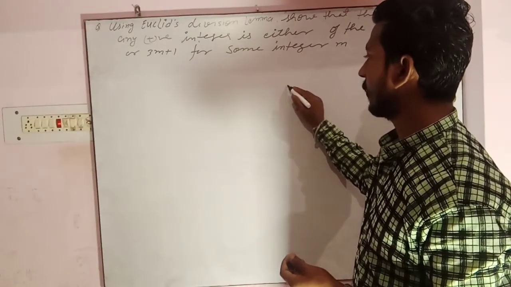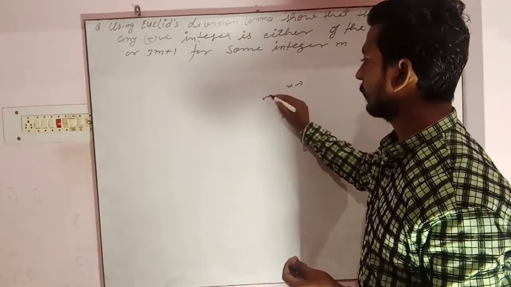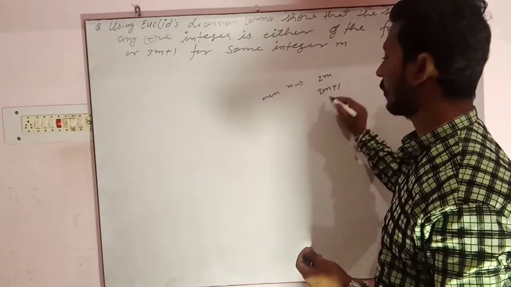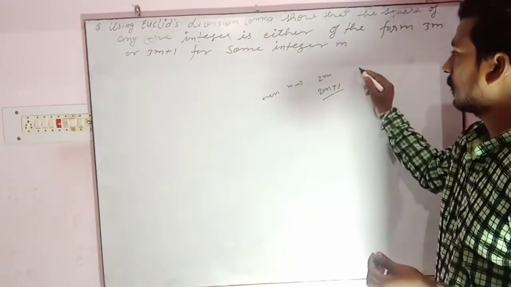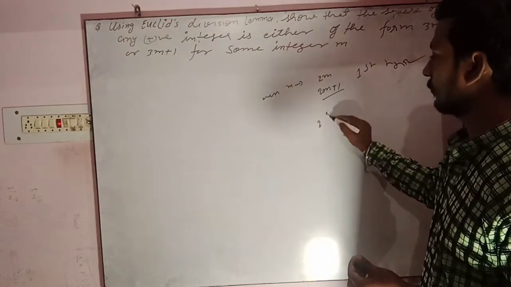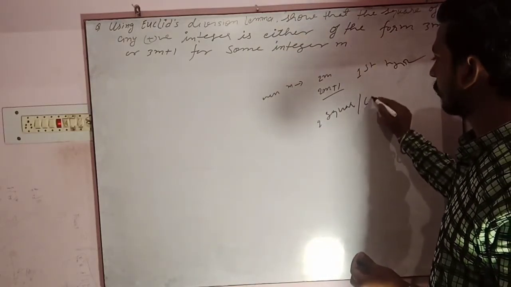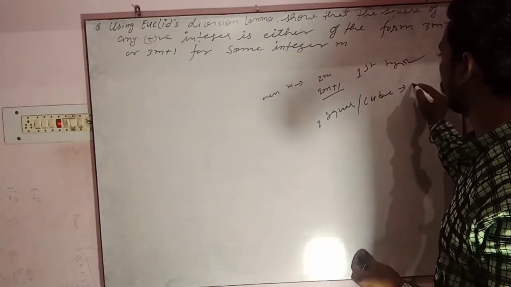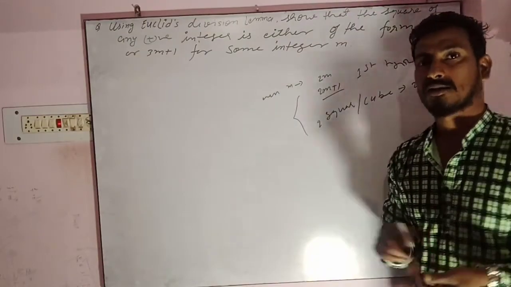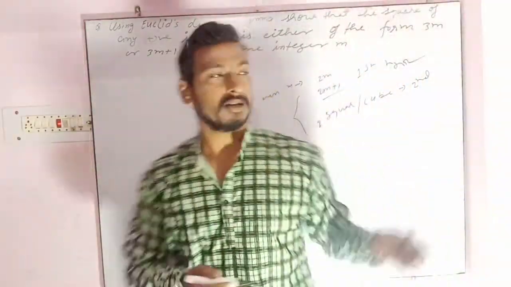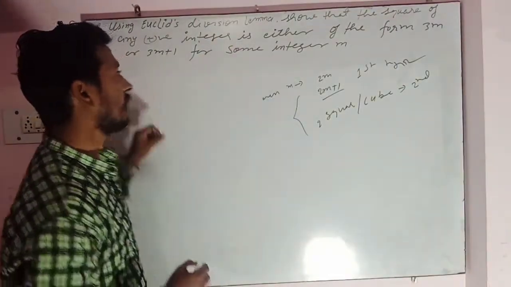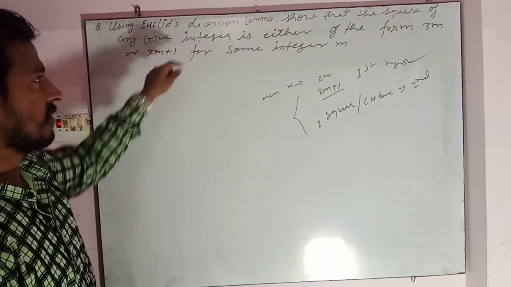In the previous question it was given that every even integer is of the form 2n and odd integer is of the form 2n plus 1. So this is the first type of question, and the second type is about a square and cube. So this we can categorize as the second type, and almost all the exams, your board exams, carry such questions. So in every exam such questions come. So we categorize these questions into two types. So this is your second type of question.